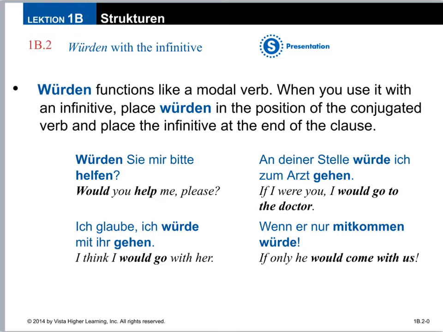And then our last example here has wenn, which is a subordinating conjunction like weil and dass. So it moves that main verb to the end. So instead of wenn würde it becomes wenn with würde at the end. If he would, and then that infinitive is in front of it, mitkommen. Wenn er nur mitkommen würde. If only he would come with us. So, wenn kicked würde to the end, nothing else in the sentence changed its position.